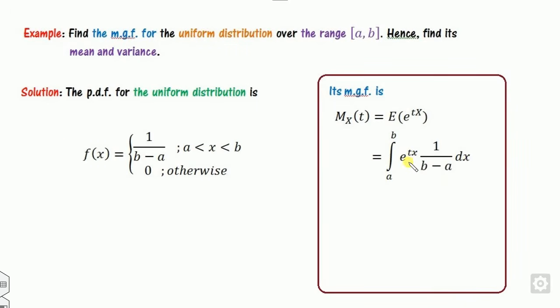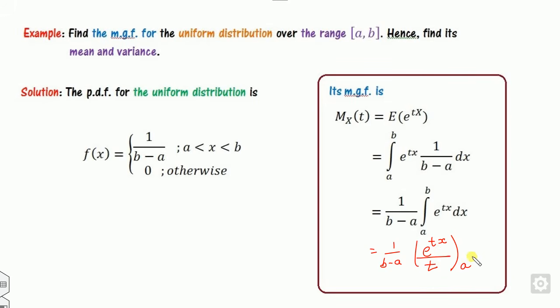So you will get e to the tx and 1 over b minus a. This integration is with respect to x, so this part is my constant and you can take it outside. What is the integration of this? Since it is with respect to x, it is divided by t. Now you can substitute the upper and lower limits, so this is the required answer for the moment generating function.